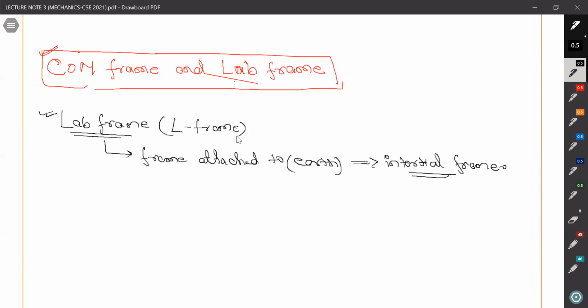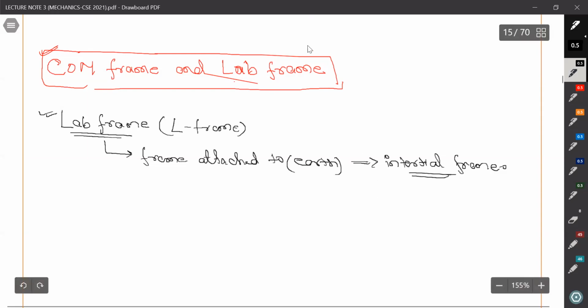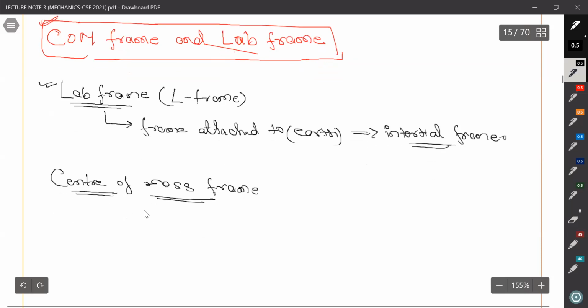Okay. Next one is center of mass frame. So write down some points. First of all, center of mass frame, center of mass should be of an isolated system.